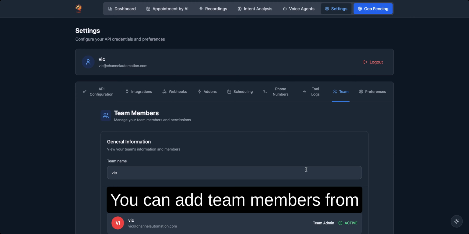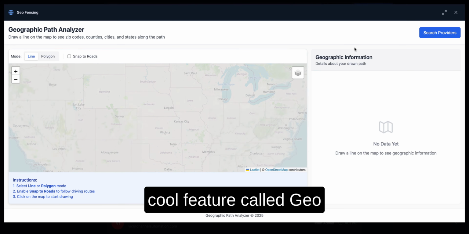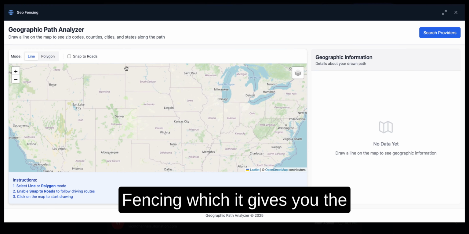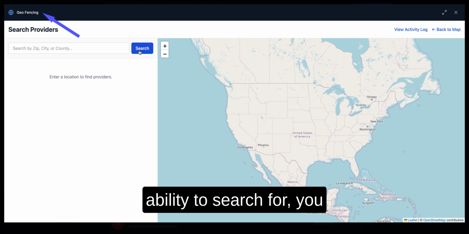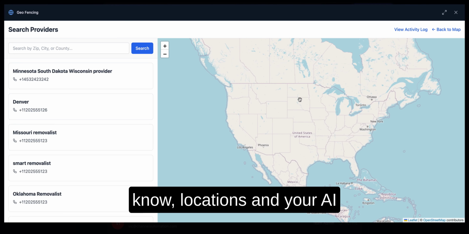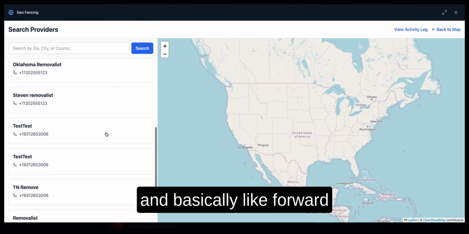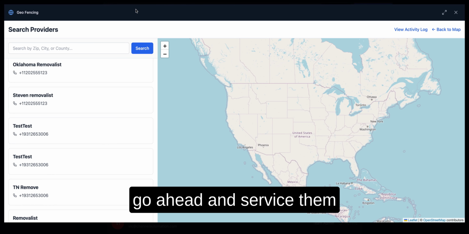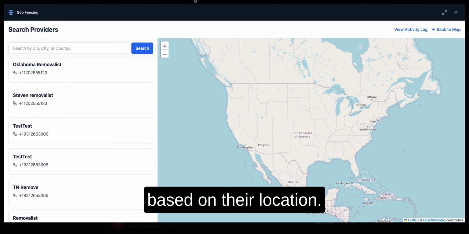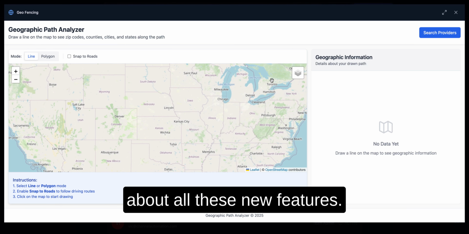You can add team members from here and provide permissions. Then we have this really cool feature called geo fencing, which gives you the ability to search for locations, and your AI will be able to determine that and talk through the customer and forward them or let them know who can go ahead and service them based on their location. So again, we're really, really excited about all these new features.